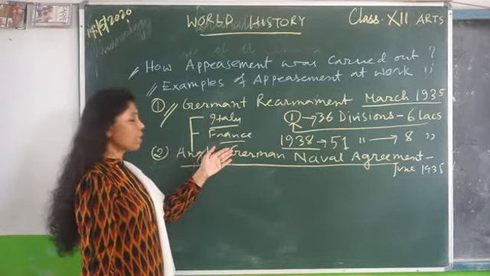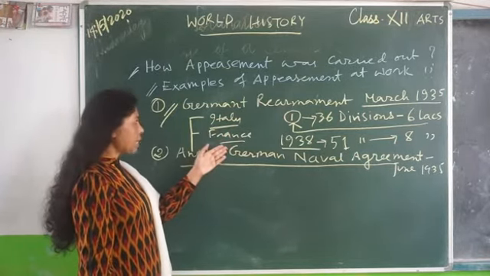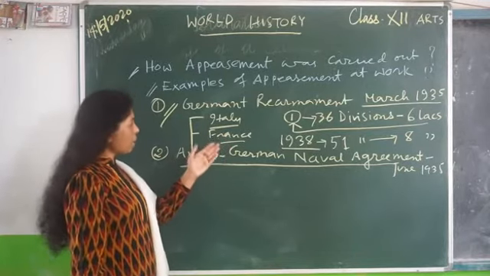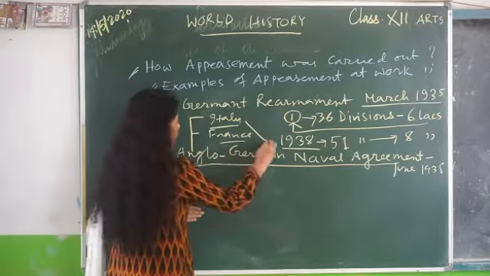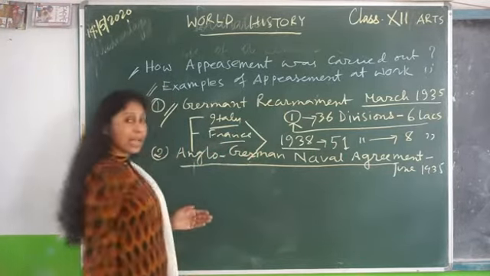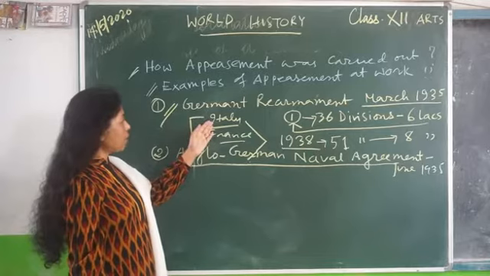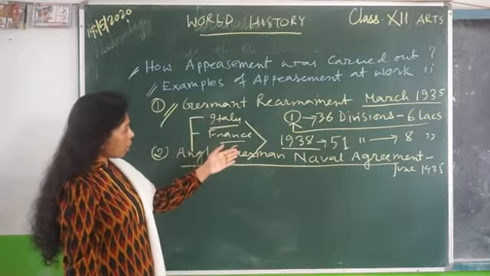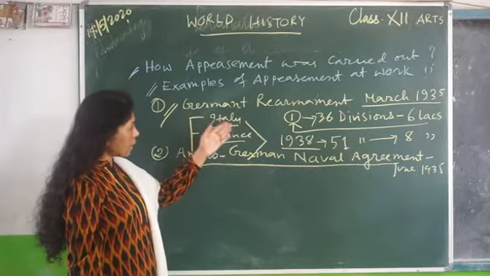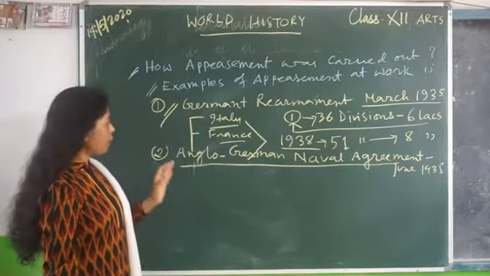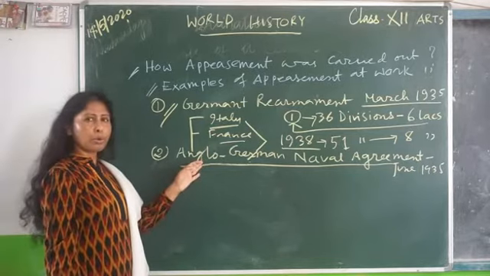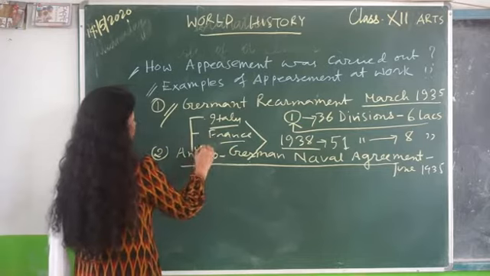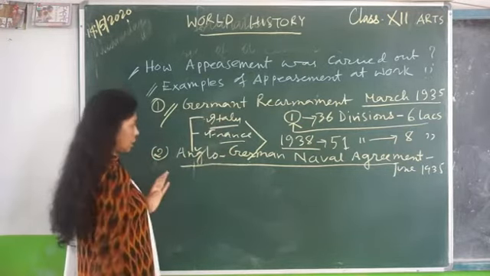The relations deteriorated, and France saw an understanding developing between Germany and Italy. Mussolini drifted towards Hitler, and friendly relations developed between Italy and Germany. Very important: it broke the Stresa Front. The Stresa Front was signed between Britain, Italy and France.